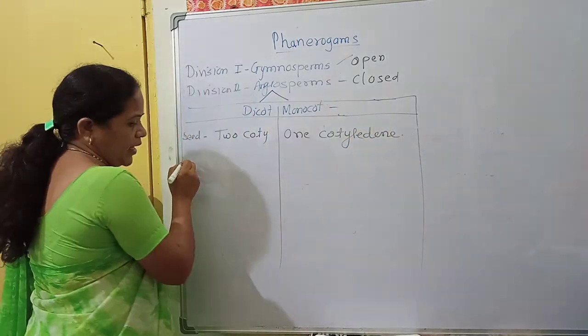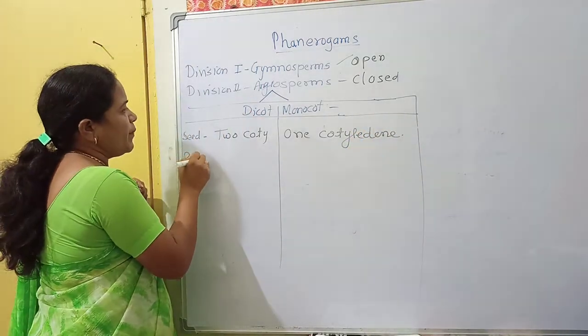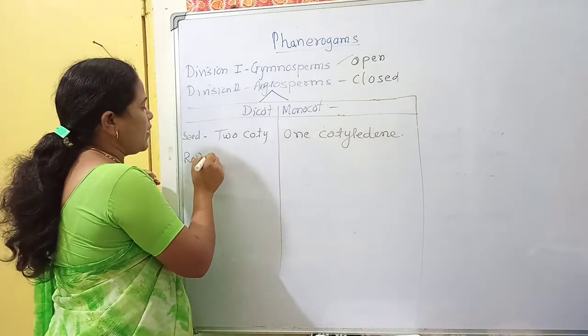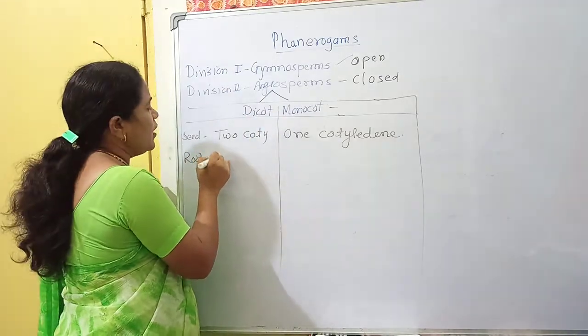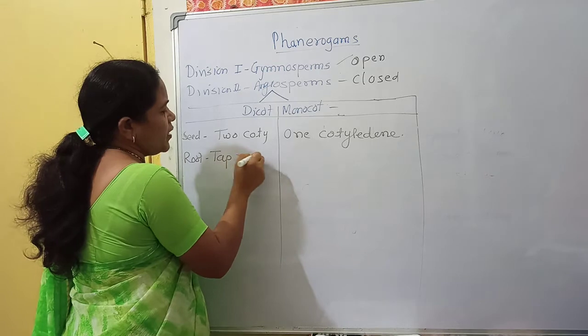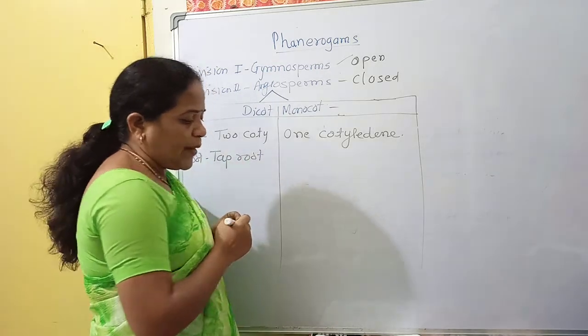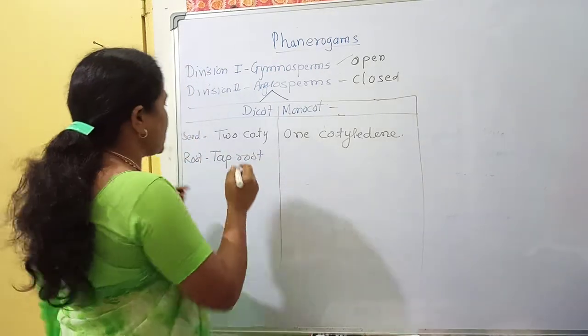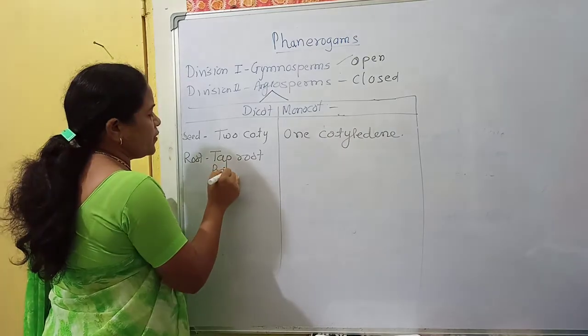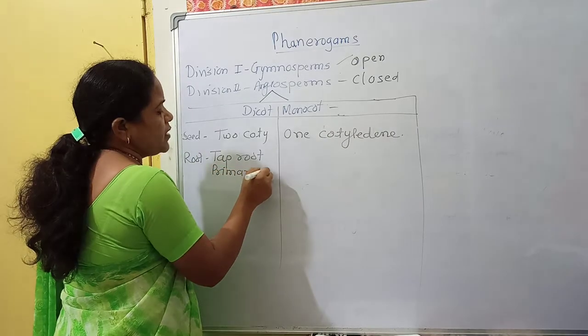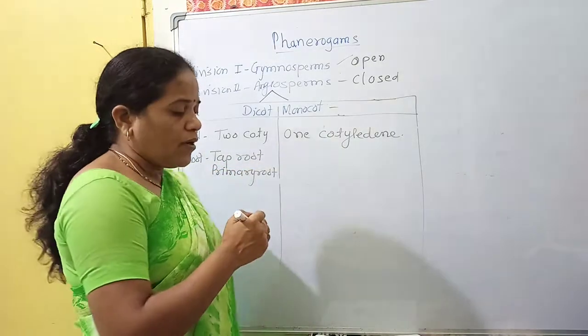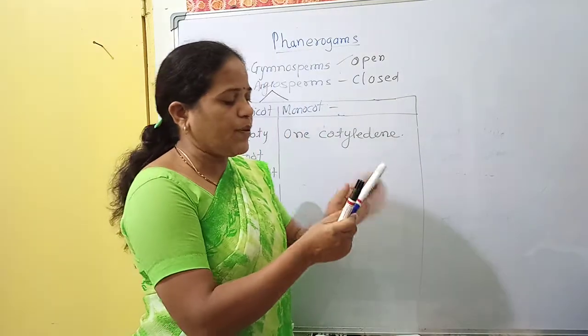Now the second point is the root. What type of root is present in dicot? In dicot there is a root called taproot, also called primary root. Let me give some explanation here.